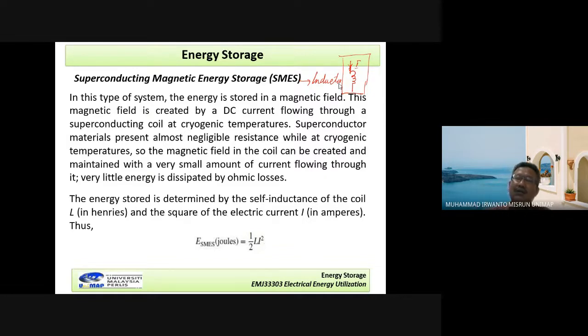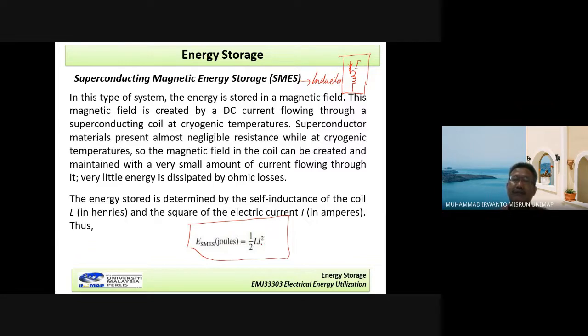The energy that can be stored by this superconducting magnetic energy storage is given by this one: 1/2 L I squared. L is the inductance of the inductor, I is the current flowing through the coil.